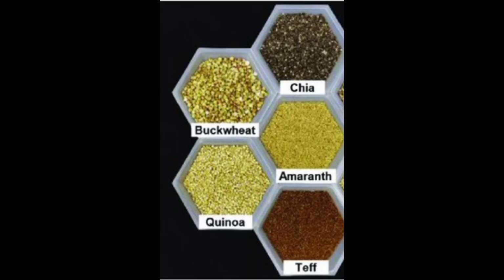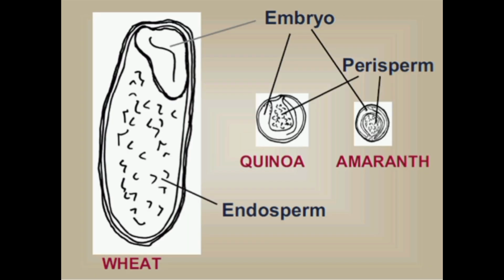Examples of pseudo cereals are quinoa, buckwheat, chia seeds. They also have a starch-rich content, but their starch is not stored in the endosperm. Instead, it is stored in the perisperm, the outermost covering of the seed.